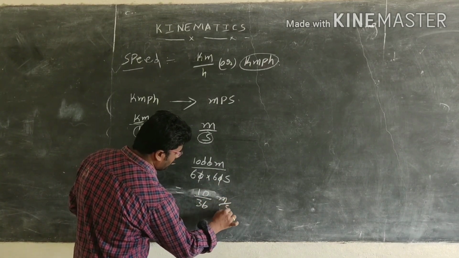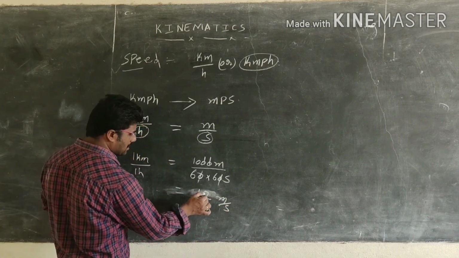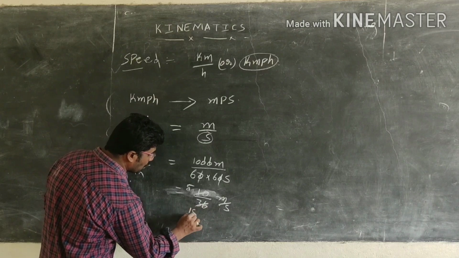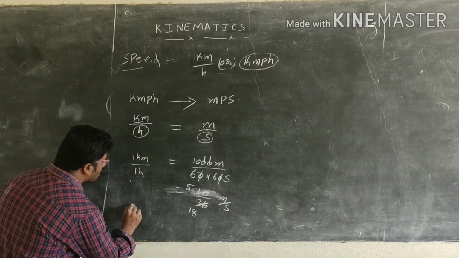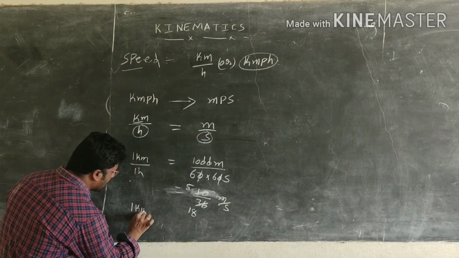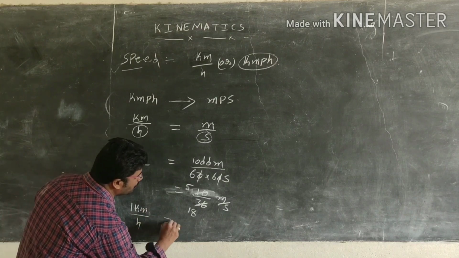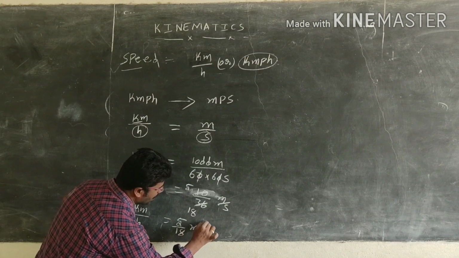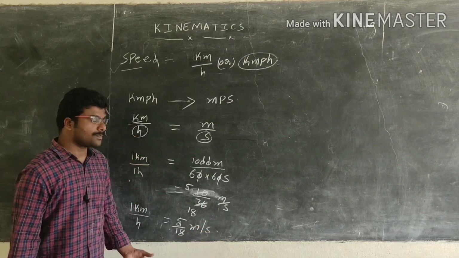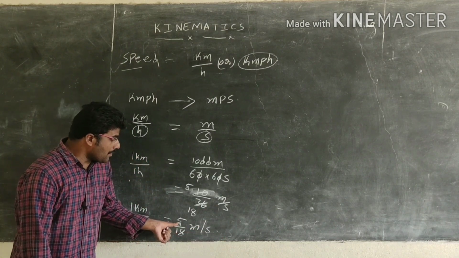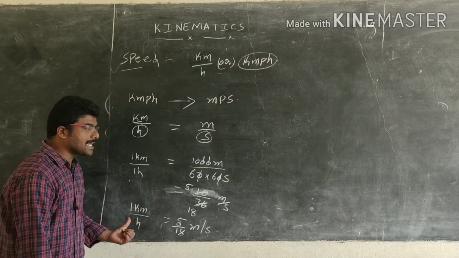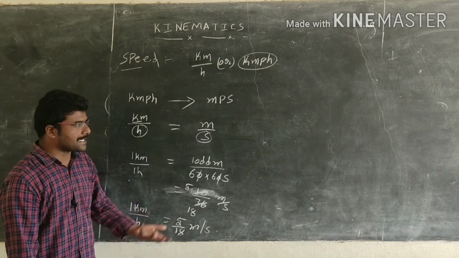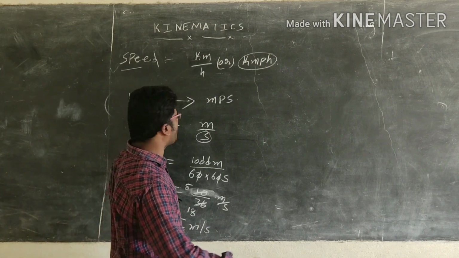Meter per second. Once again we can do the calculation: 5 by 18. So in order to change kilometer per hour into meter per second, we want to multiply with 5 by 18. If you multiply with 5 by 18, we can convert kilometer per hour into meter per second. Now we are going to see an example.